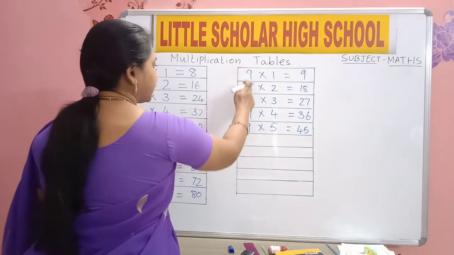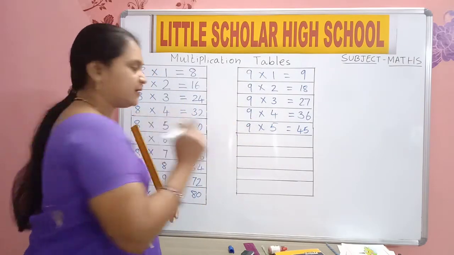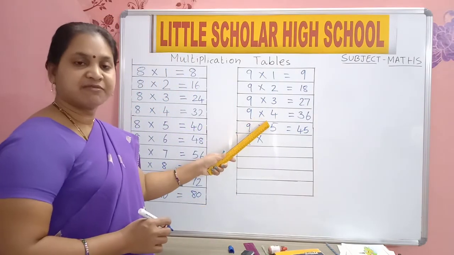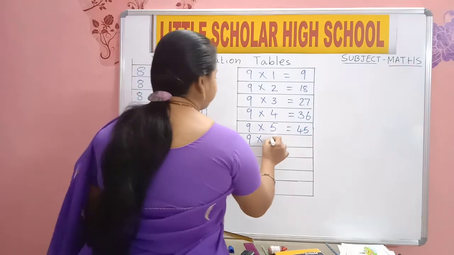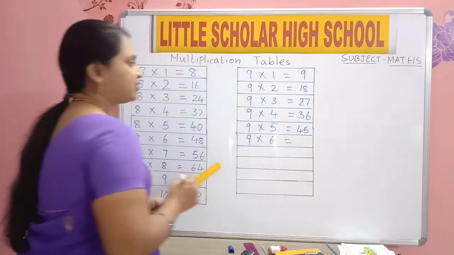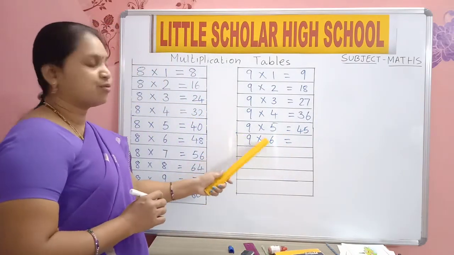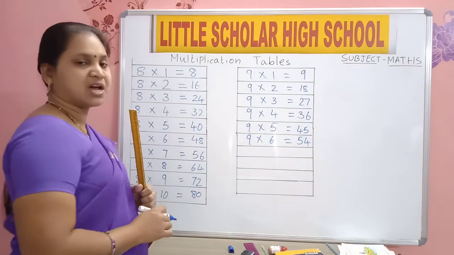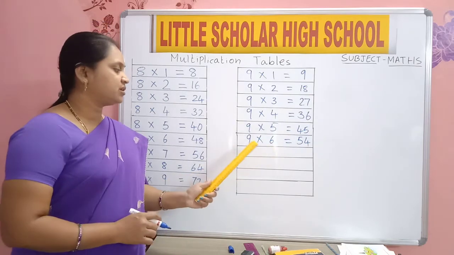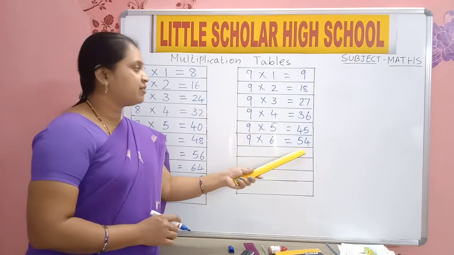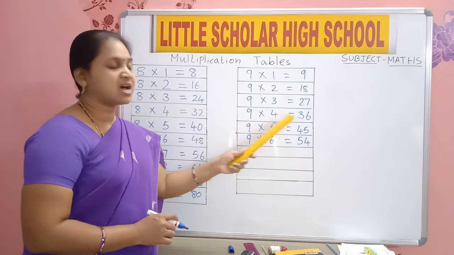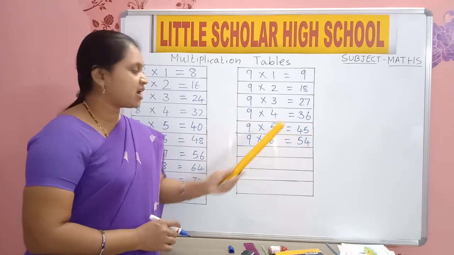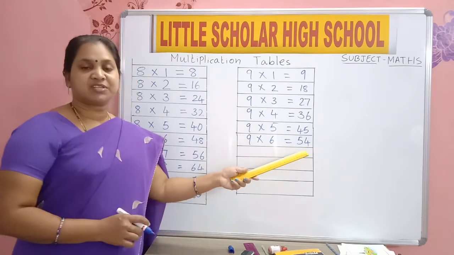Again, the 9 table we are writing now. All the first numbers will be 9. 9 into, after 5 which number comes? After 5, 6. 9 sixes are 54. 9 fours are 36. 9 fives are 45. 9 sixes are 54.